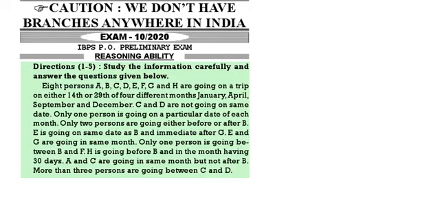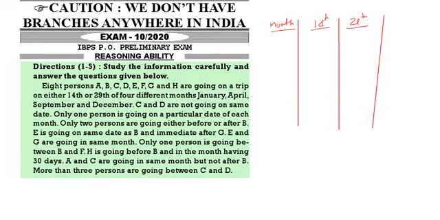Now, all of you open one 3-column table. Month, 14th, 29th. Below the months you write January having 31 days, then we are having April which is having 30 days, then September again 30 days, then December, this is 31 days.